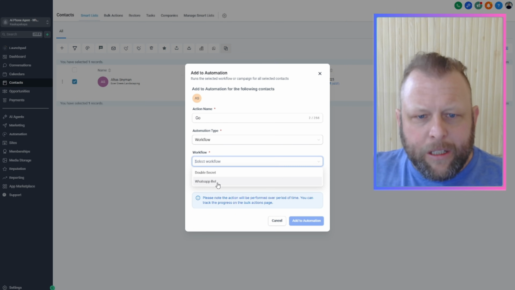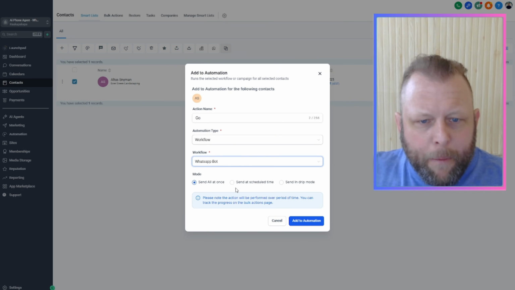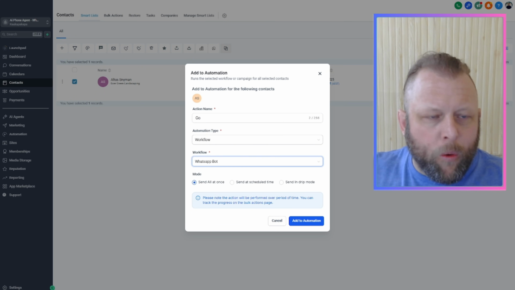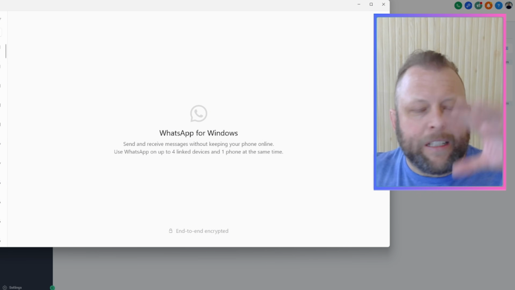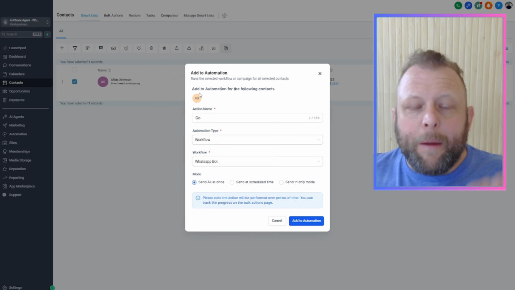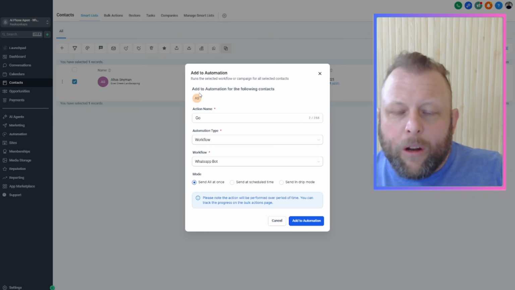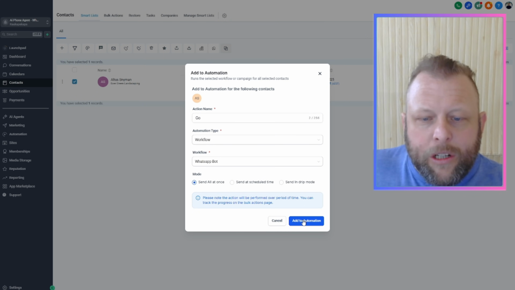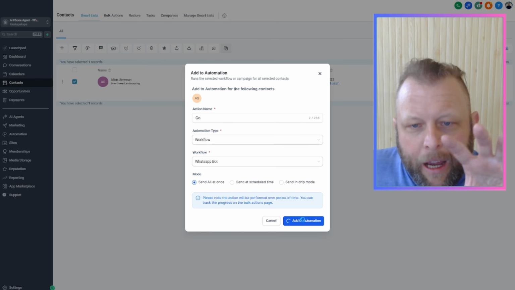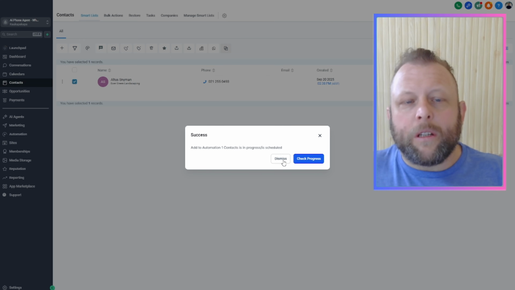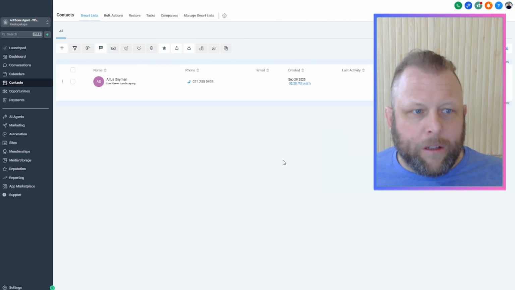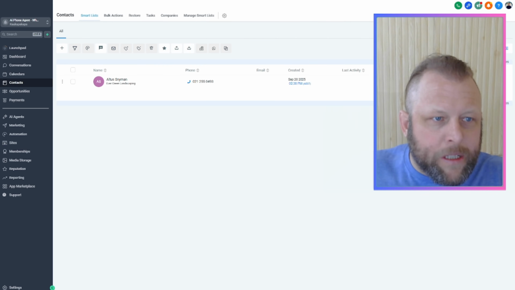We are going to select, this is going to be our WhatsApp bot in here. Now, all I have in here is just my WhatsApp on Windows. It's just a private number. And remember, we'll go through it later on in the next part. This is an actual WhatsApp account with an actual High Level number that works by itself, right? So there we go. I just received the message.